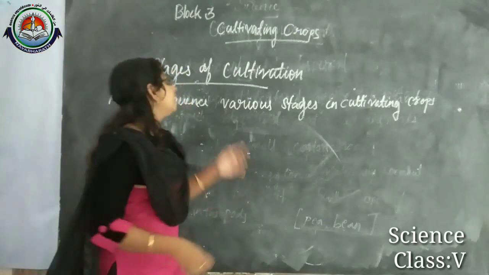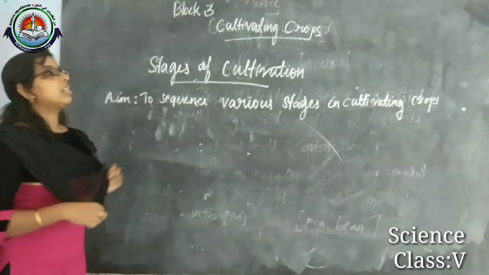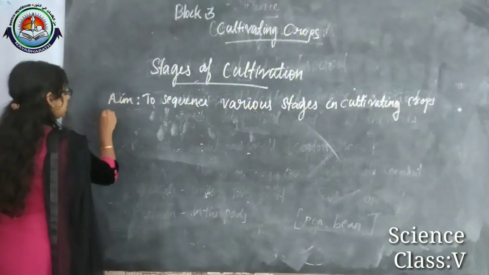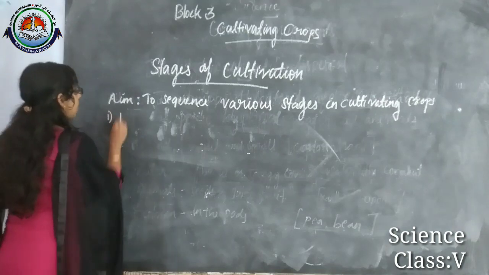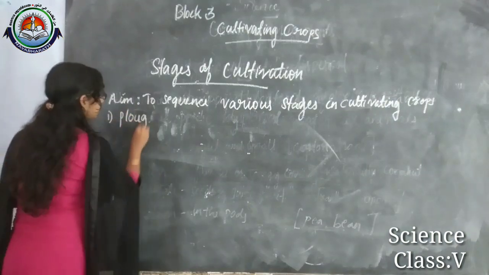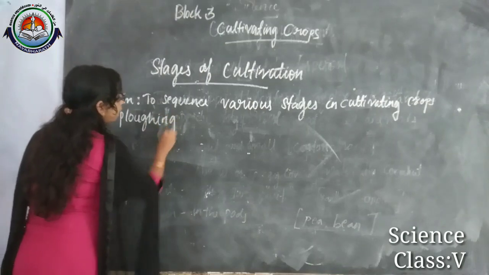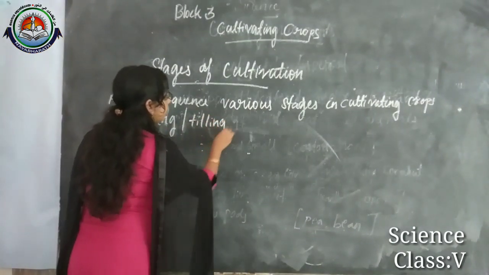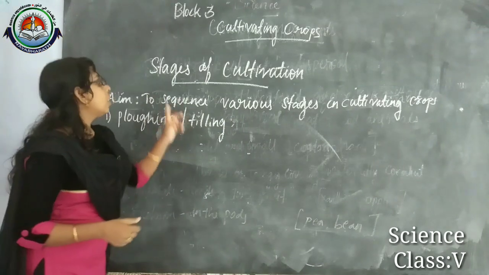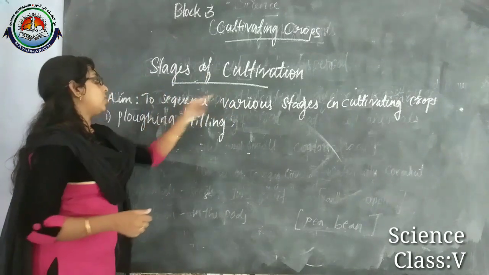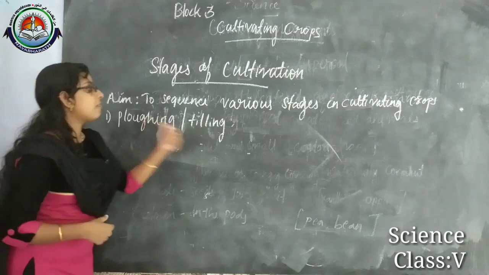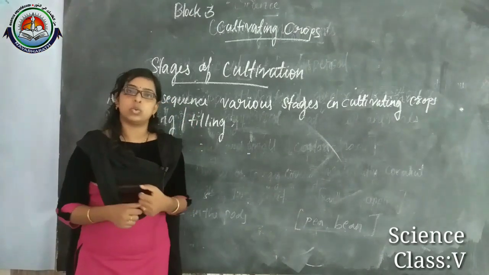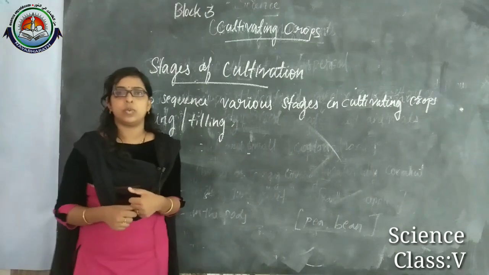And now the various stages in cultivating crops. The first stage we can consider as ploughing or tilling. The first stage of cultivation, ploughing or tilling, means to loosen the soil. Why do we need to loosen the soil?